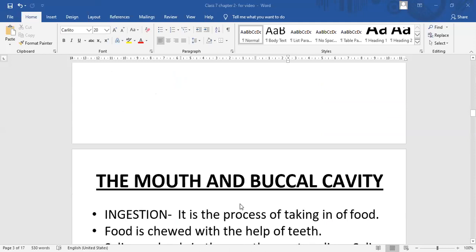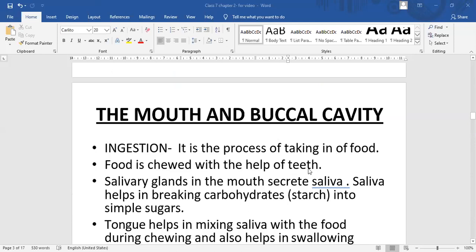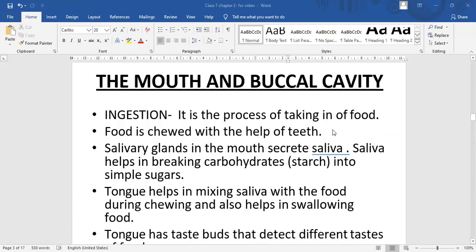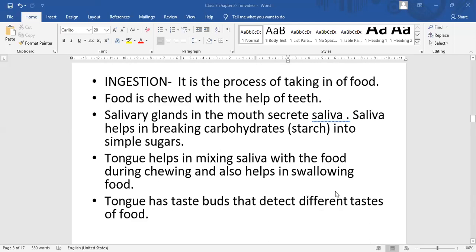So first we are going to take the mouth and the buccal cavity. Ingestion. It is the process of taking in of food, and it is chewed with the help of teeth. Salivary glands in the mouth secrete saliva, and saliva helps in breaking carbohydrate, that is starch, into simple sugars. Tongue helps in mixing saliva with the food during chewing and also helps in swallowing food. Tongue has taste buds that detect different tastes of food.